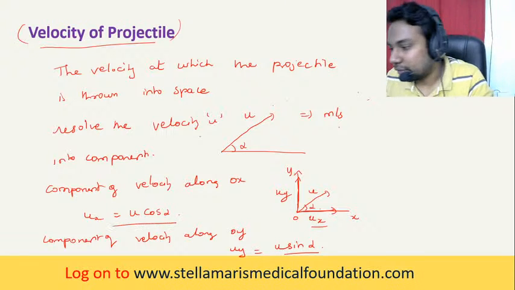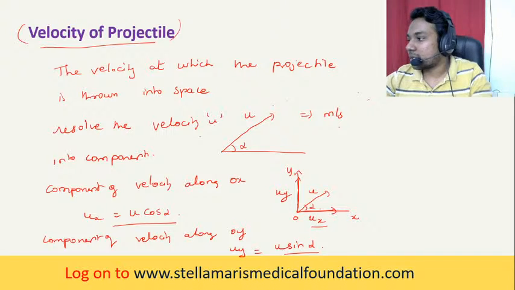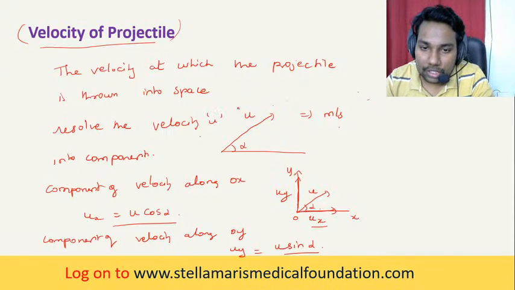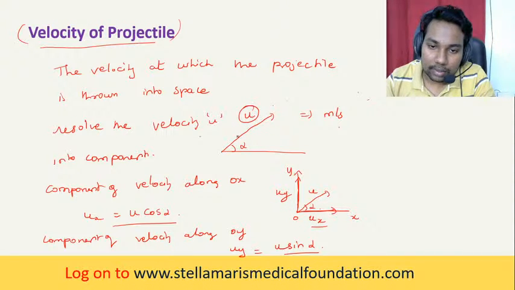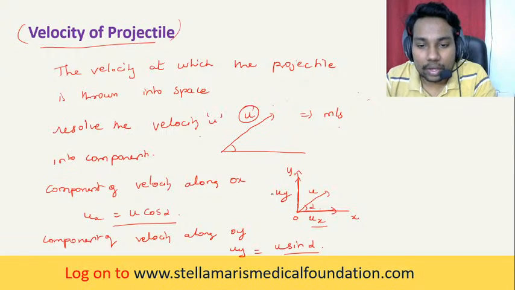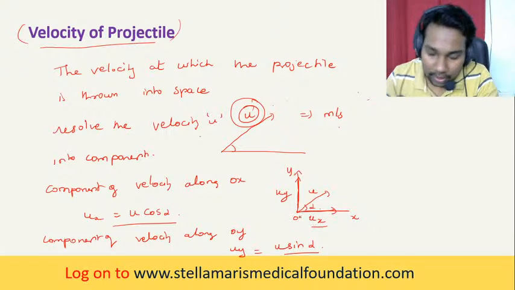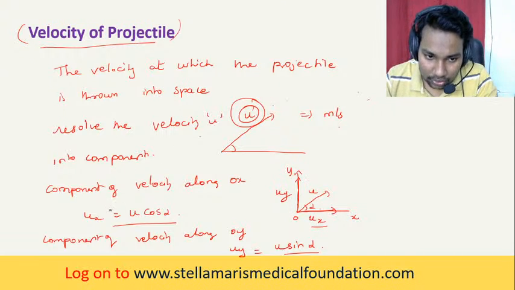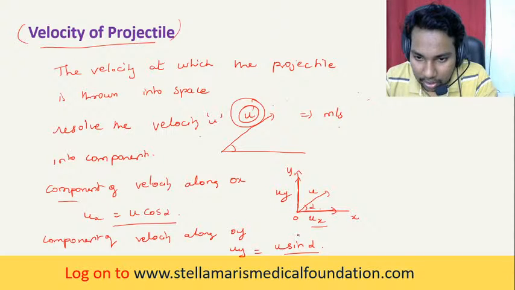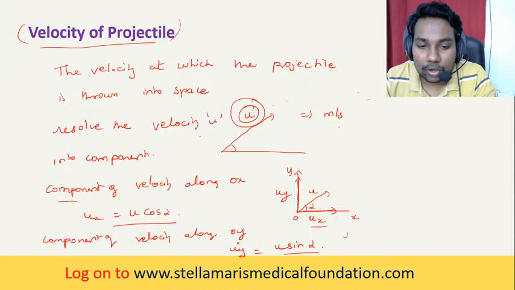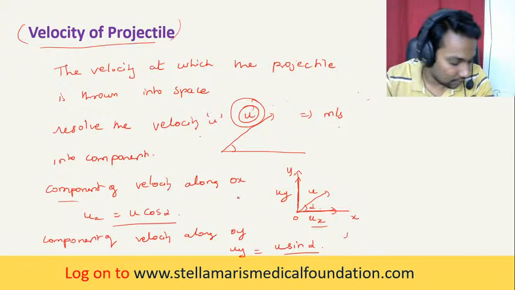You're clear till now what we are doing? When a projectile is being projected, it has an initial velocity, and it makes an angle alpha with the horizontal plane. So we are resolving the velocity into horizontal and vertical components. The component of velocity along OX is UX equal to U cos alpha, and along OY, UY is equal to U sin alpha.